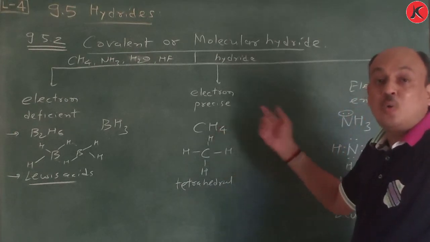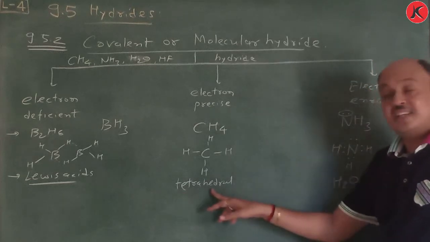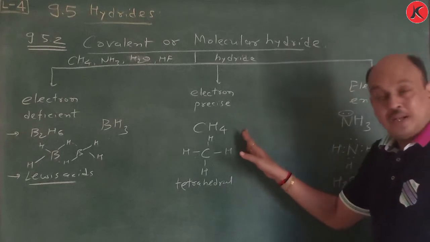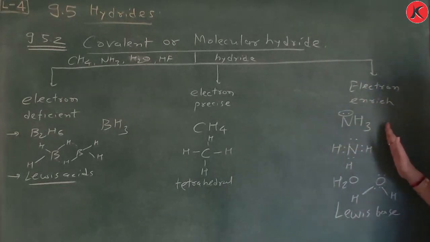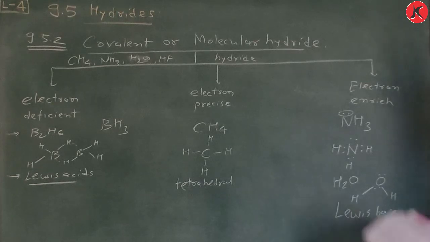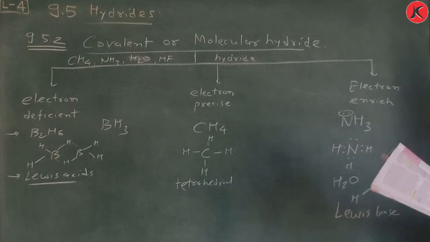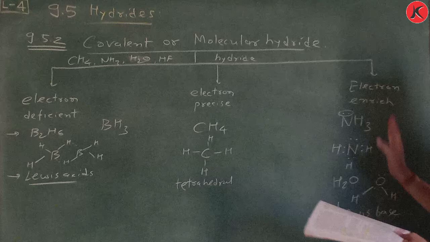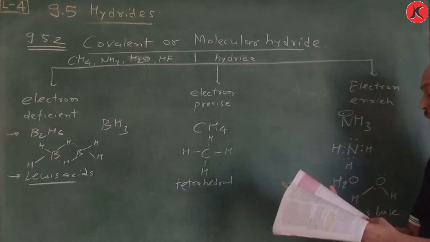They are completely covalent, and that's why it is tetrahedral. This CH4 is a covalent molecule, and here NH3 is electron enriched. They are Lewis bases, just like NH3, H2O, and hydrogen fluoride HF. So this is our example of electron enriched compounds.